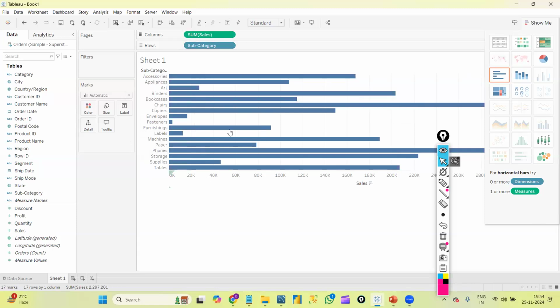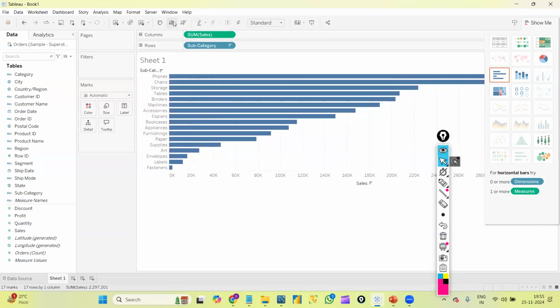Now after getting any bar graph, I can even sort the data. I have two options here to sort, either in ascending or descending order. If I want to display this graph in descending order, I'll just click this option. Two options we have here. Accordingly, we will get the graph.